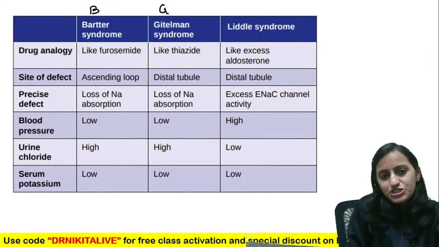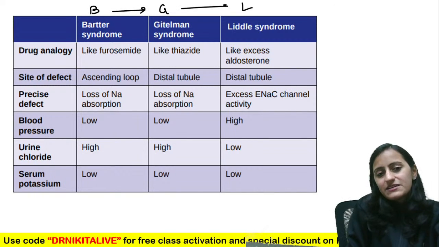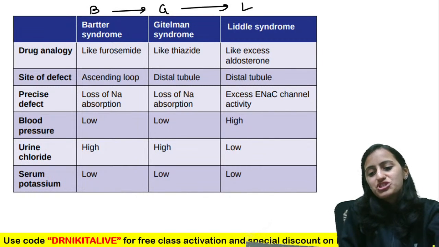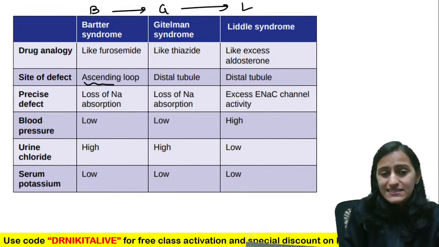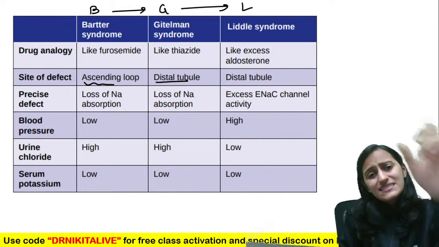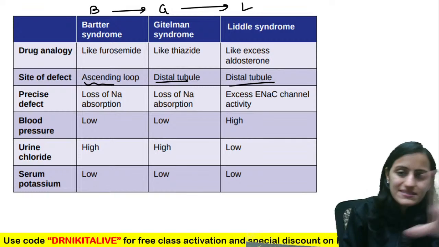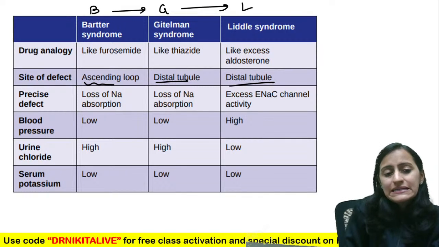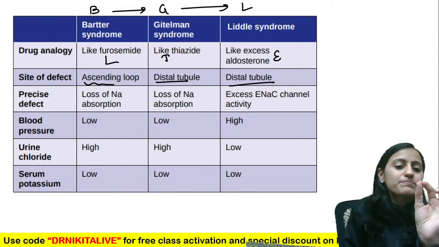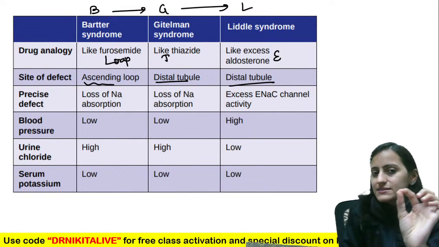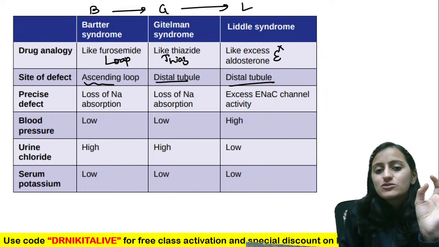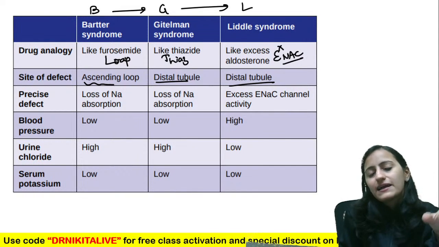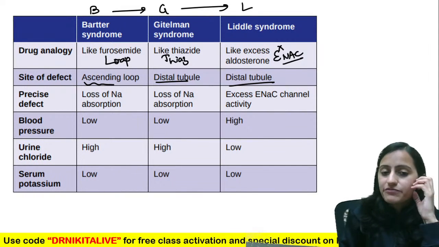That is B, G, L, alphabetically: B comes first, then G and then L. So B is Bartter's, first is the ascending loop, then the distal tubule, and later on comes the distal tubule, where there will be Liddle's. This is your LTE. Bartter's is like loop diuretics, that is furosemide. Gitelman's is like thiazide. Liddle's is the opposite of the ENaC diuretics.